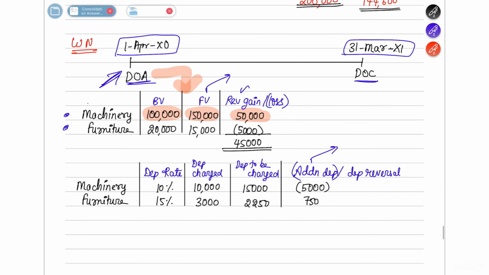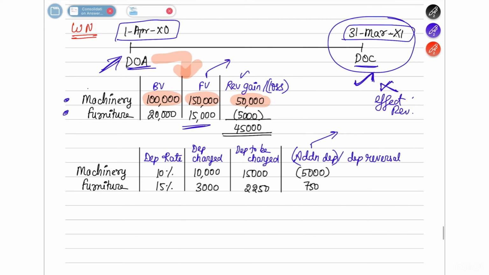So here, listen to this very carefully. In the question, they have given you the balance sheet of 31st March. But when they made this balance sheet of 31st March, they would not have considered the effect of revaluation. So now you have to give the effect of revaluation here. If they have not given the effect of revaluation, it means they would have charged the depreciation also on book value only for the whole year. They would not have charged it on fair value. So now you have to first know how much they charged on book value.